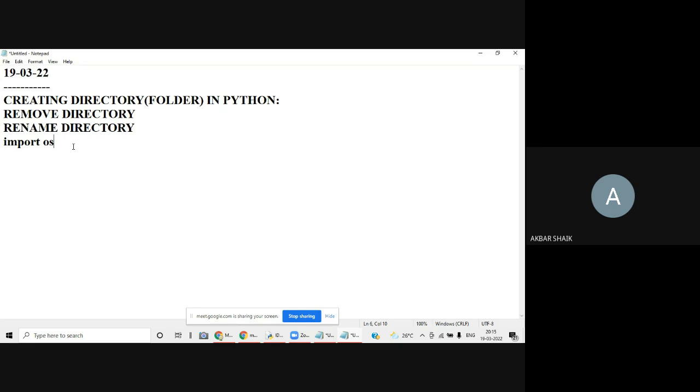If you imported that module, then only you will get the particular functionality, right? In the same way, if I want to work with directories or folders in Python, I am supposed to import the os module. In the os module only, all the functions relating to directories will be there.